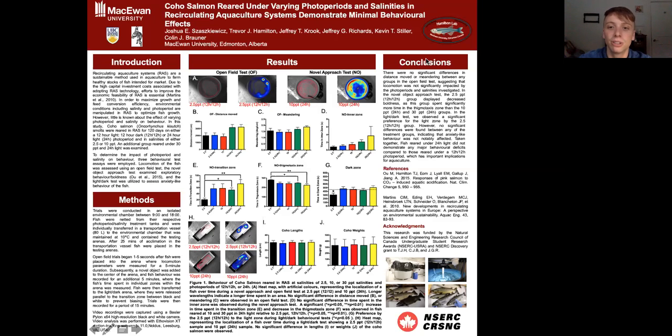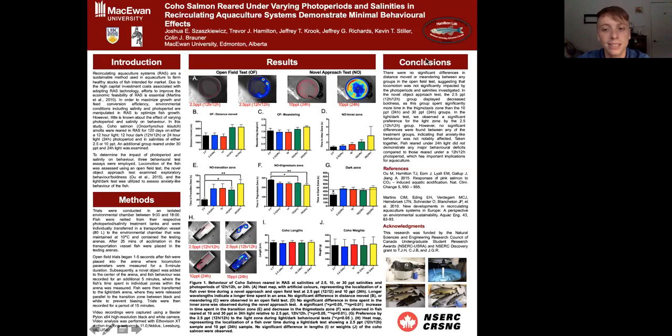Now moving on to the results section. In figure A, we can see 2 different visualizations of fish movement. The photos with only red lines are called track plots, which trace the fish's movement in the arena. The other 2 pictures are called heat maps, which reflect the localization of fish in the arena throughout the trial. Areas represented by longer wavelengths like red indicate more time spent by the fish in that area than areas represented by shorter wavelengths like blue.